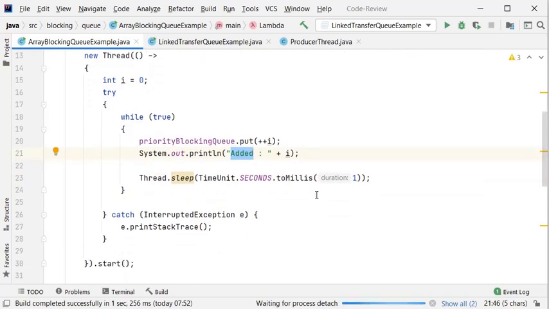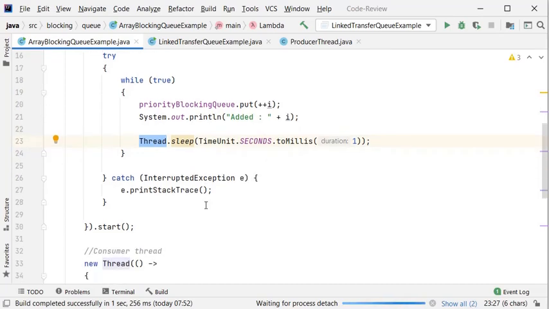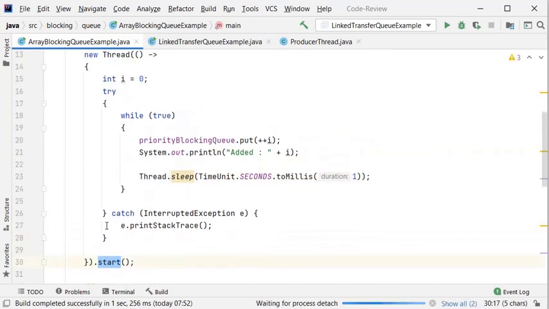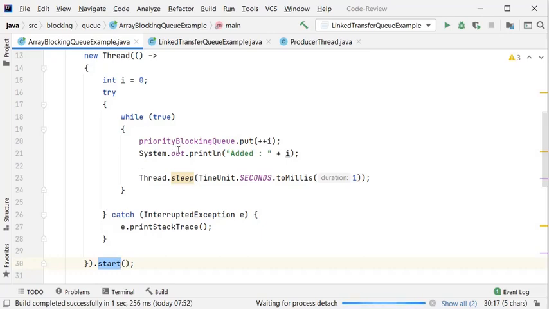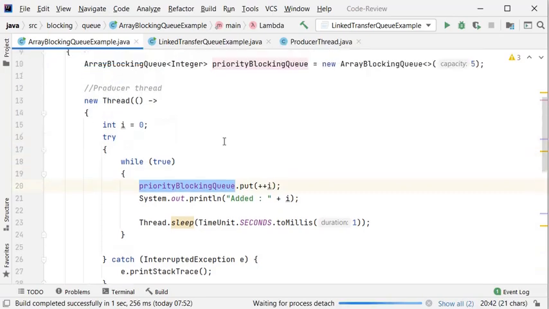This is the Thread class method sleep, so I'm providing the sleep time duration for this particular thread. And I started this thread. So the producer thread started, and it just puts data inside the blocking queue.